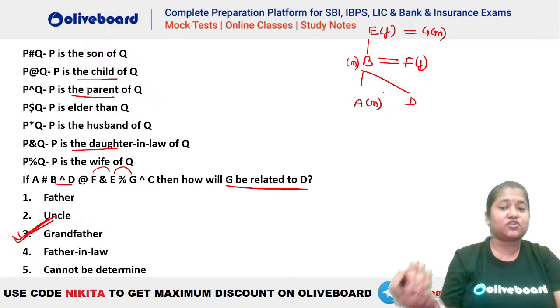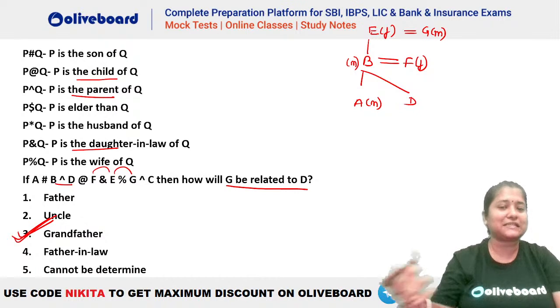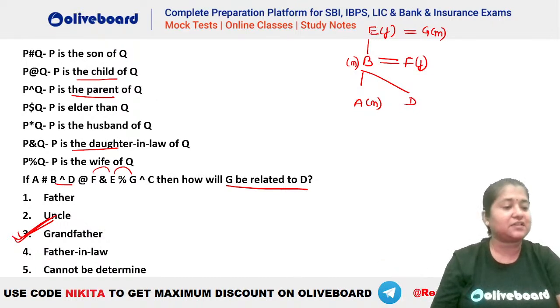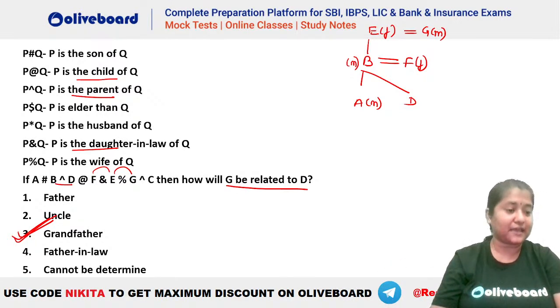But let's say the question was what is the relation of D with respect to G, guys? If we ask how is D related to G, can we answer the question in that case? That will be cannot be determined. Why? Because you can see that we cannot determine the gender of D here. So we cannot determine the gender of D. That is why it will be cannot be determined in that particular case. Okay? Here the answer would be grandfather.